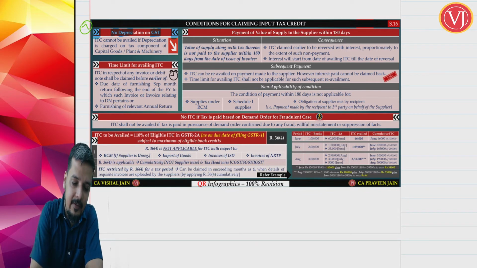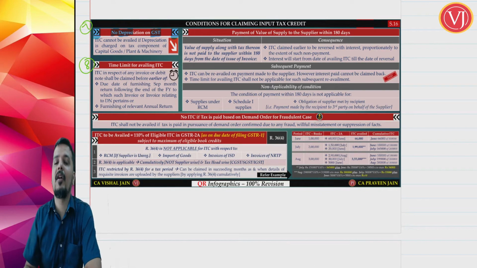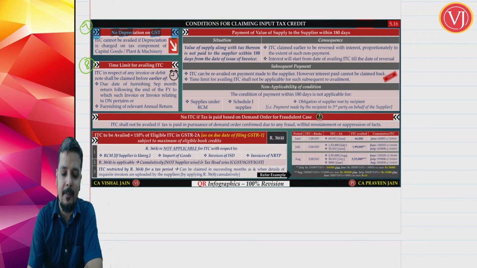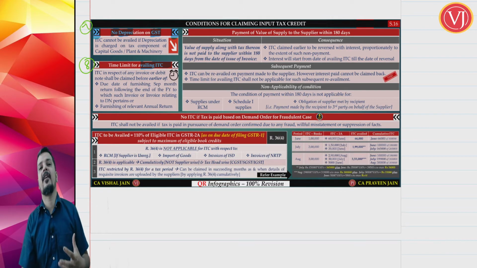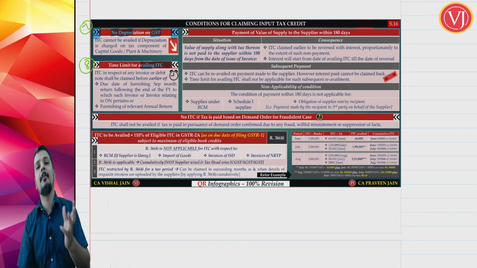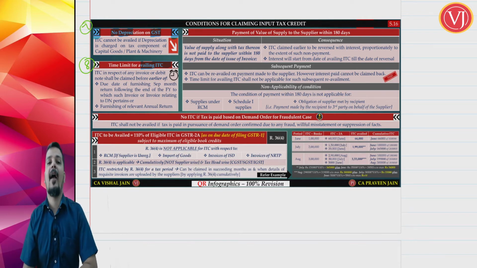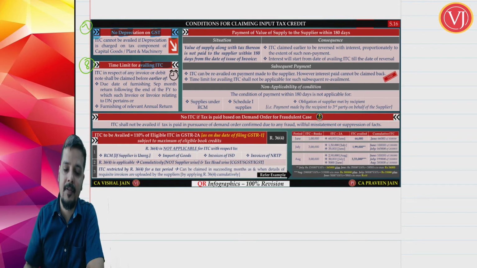Next friends, condition number 8, it is talking about availing input tax credit, time limit for availing your input tax credit. What is the time limit for availing input tax credit? Now friends, the time limit for availing input tax credit is due date of filing of September of next financial year or actual date of filing of your annual return whichever is earlier.